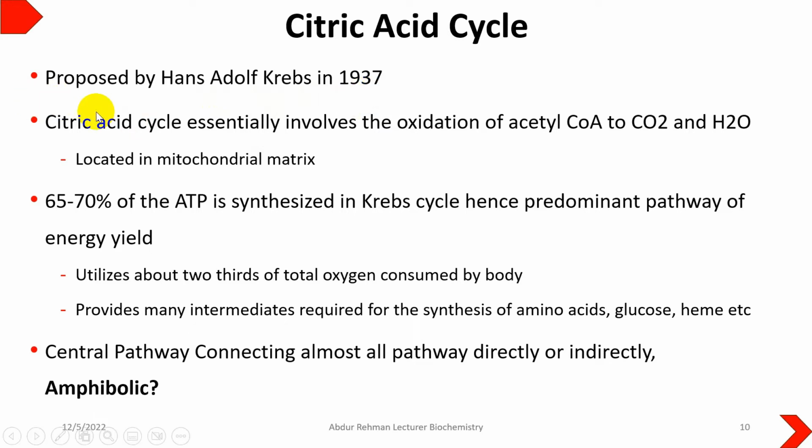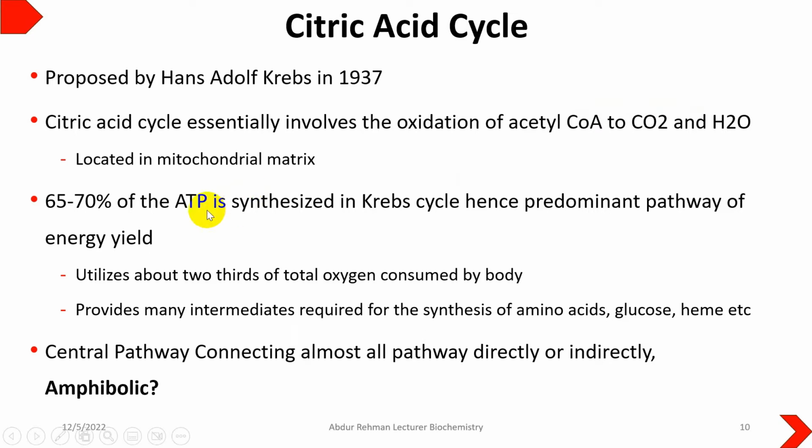The citric acid cycle essentially involves the oxidation of acetyl-CoA to carbon dioxide and water. We know that in carbohydrate metabolism, especially in glycolysis, we get pyruvate, which is then converted into a two-carbon molecule, acetyl-CoA, which contains a lot of energy, and then it is converted into a lower energy compound, which is carbon dioxide. All this process of the citric acid cycle takes place in the mitochondrial matrix.